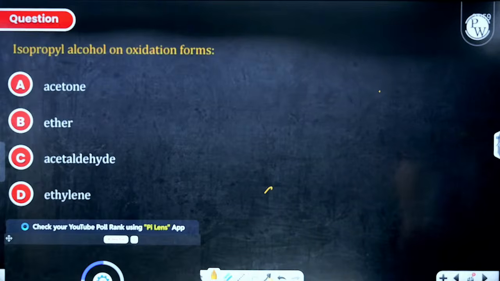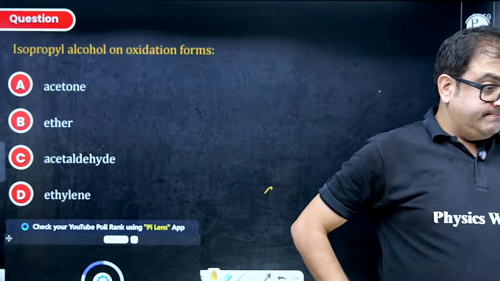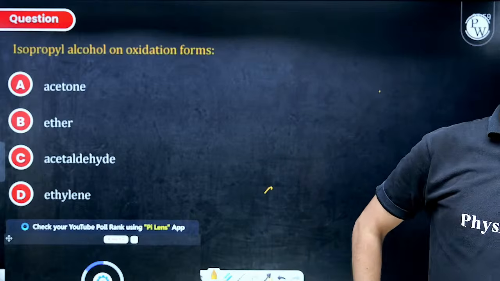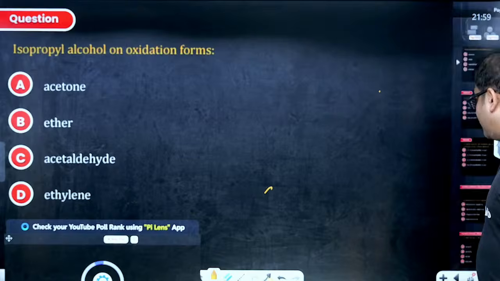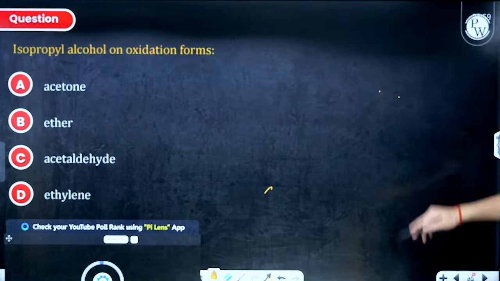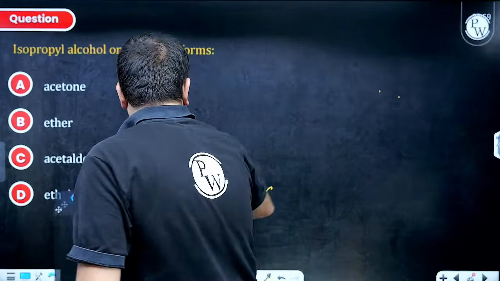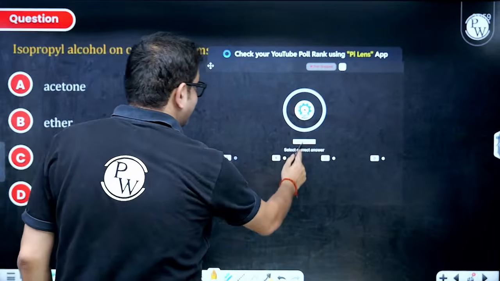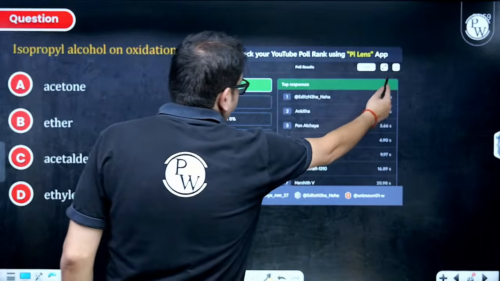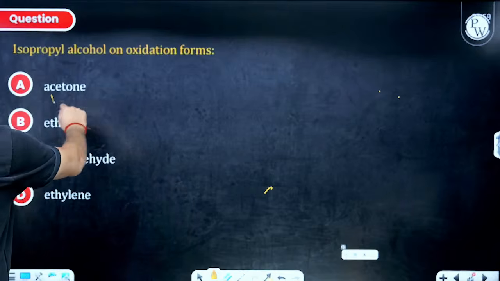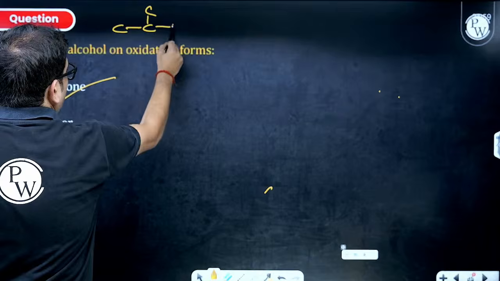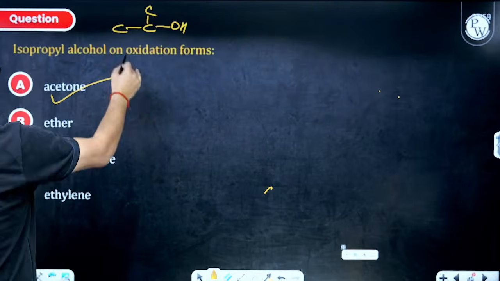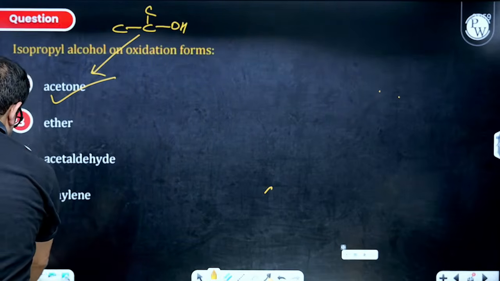A, everybody is saying A. Yes, 100%. So perfect, a very doable question, because isopropyl alcohol has the iso group like this and OH like this. Once you oxidize it, you will get a ketone.